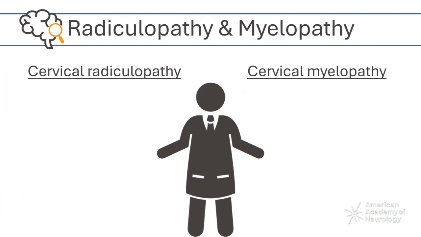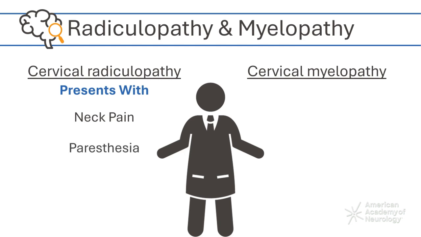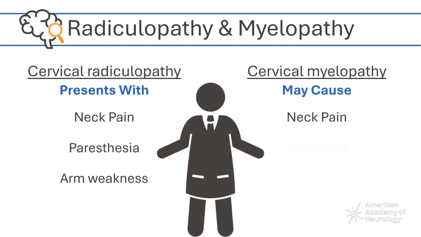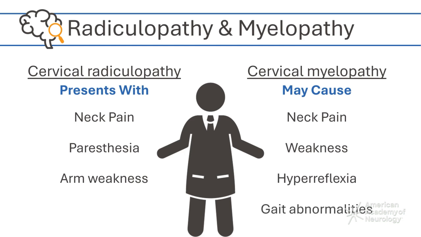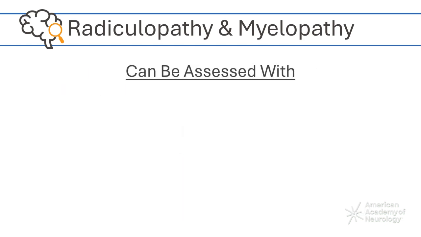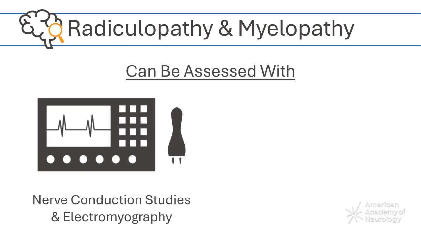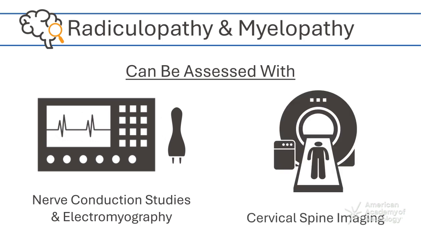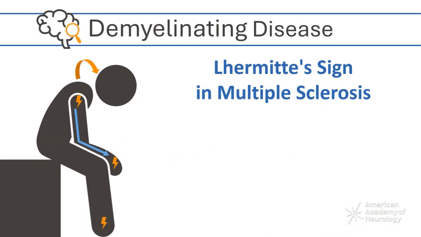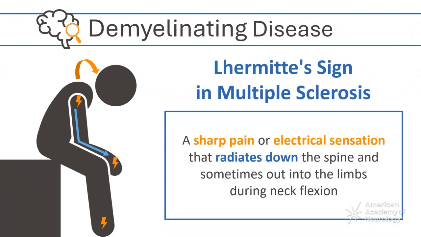Cervical radiculopathy presents with neck pain, paresthesia, and sometimes weakness in the arm. Cervical myelopathy may cause neck pain, weakness, increased tone, and reflexes in the upper and lower extremities, and gait abnormalities. Both problems can be assessed with nerve conduction studies and electromyography along with cervical spine imaging. Multiple sclerosis may cause neck pain and Lhermitte sign, which is a sharp pain or electrical sensation that radiates down the spine and sometimes out into the limbs during neck flexion.